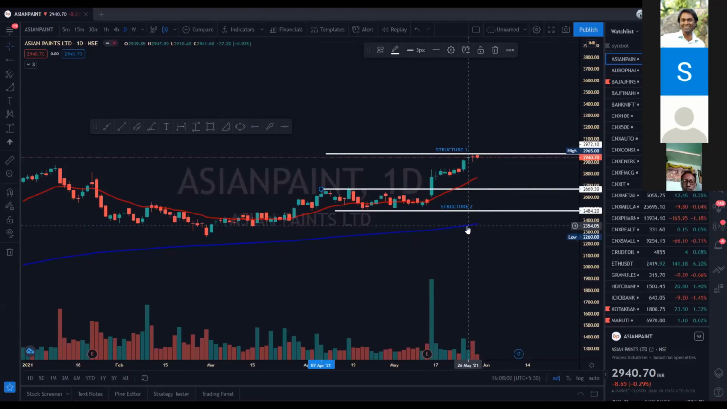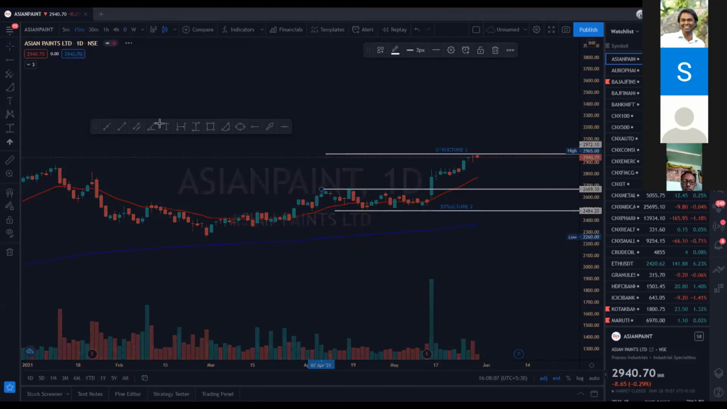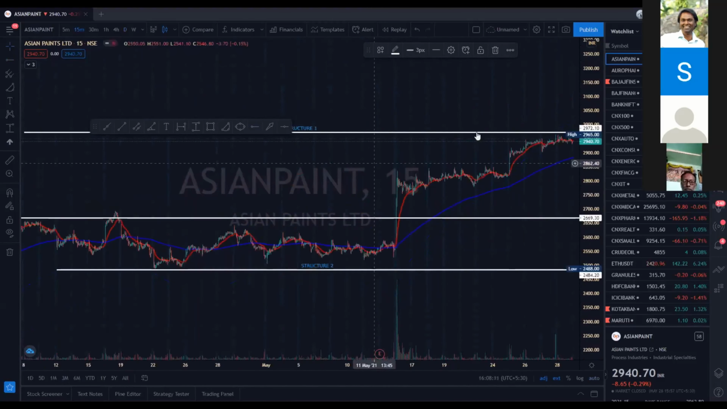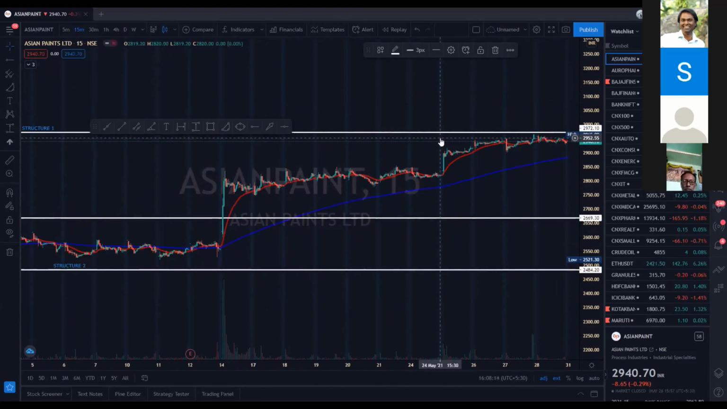Now this is a daily chart. If I go to 15 minutes with the same structure, I will get the entire setup of trades. See, this is the entire setup of trade. I will not trade here. From the last 24th May, it is nearing that resistance. I will never trade over here.